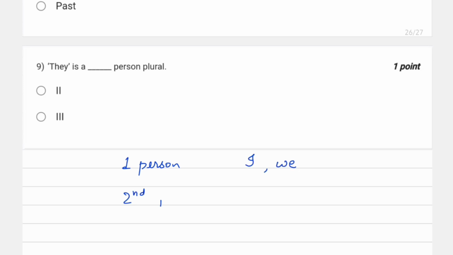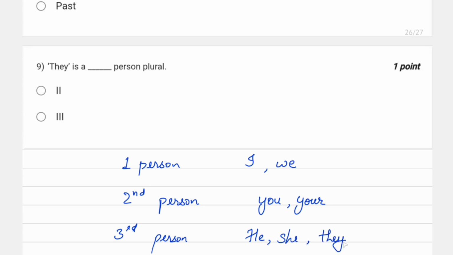In second person, we have words like you, your, okay? And in third person, we have words like he, she, they, right? Also it for objects. So we have these words in third person. By this table, you can clearly understand that they is third person, right?